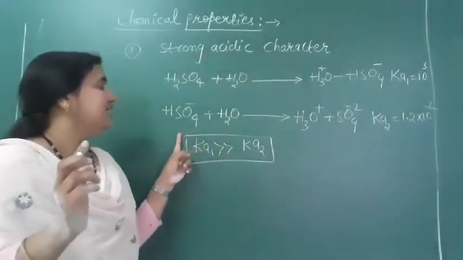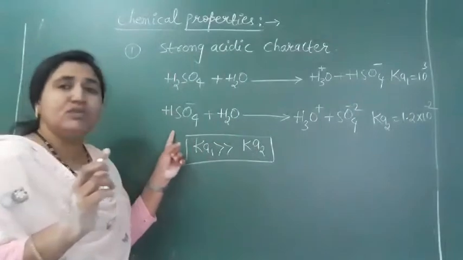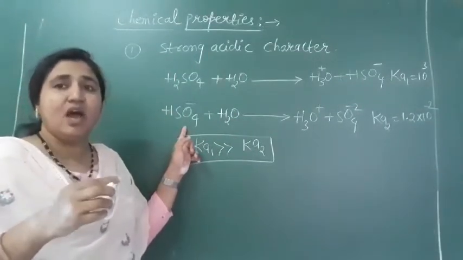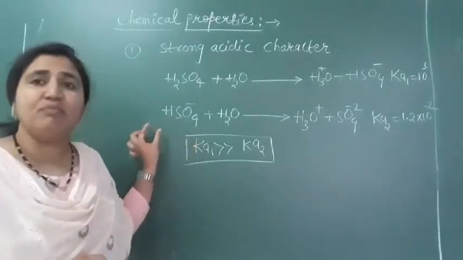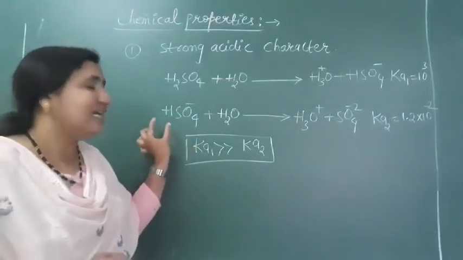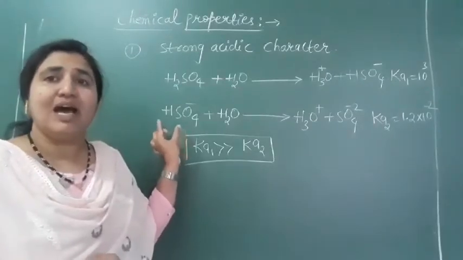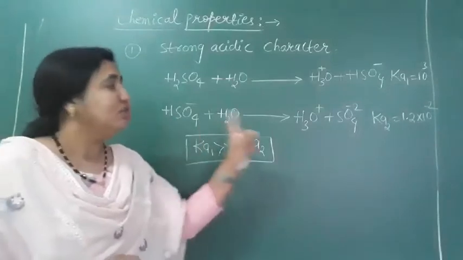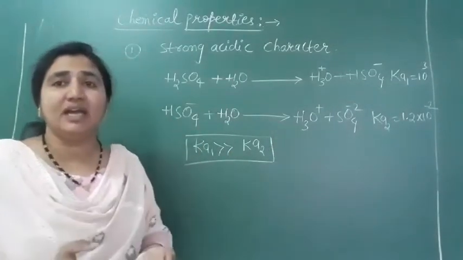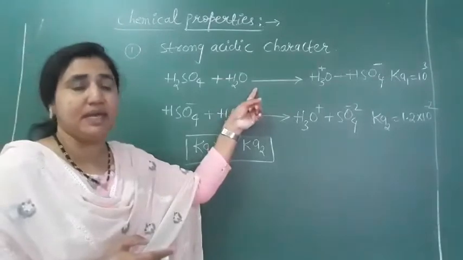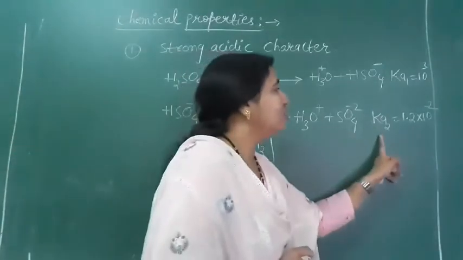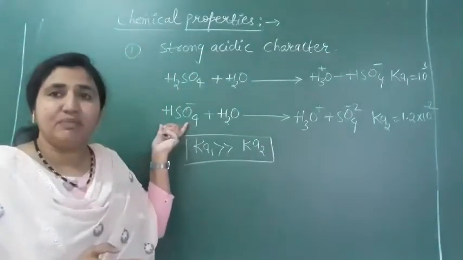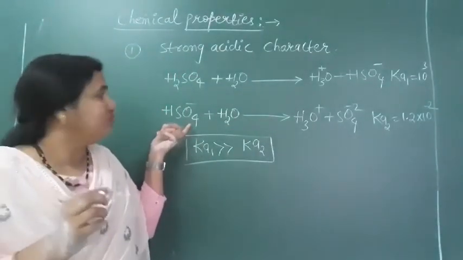But in the second step, we are dissociating HSO4 minus, so we have to remove the H plus ions from this anion.